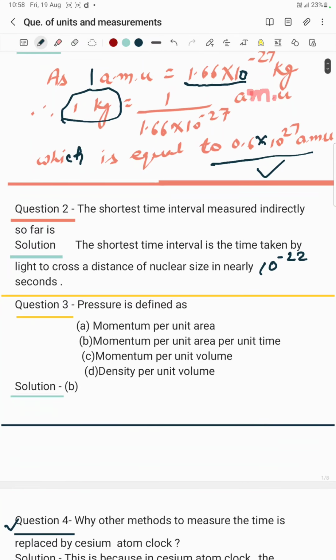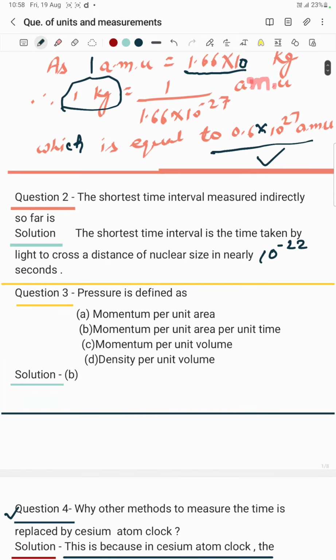Coming forward to the second question: the shortest time interval measured indirectly so far is. Suppose this is a nucleus and the speed of light is about 3 lakh meter per second.